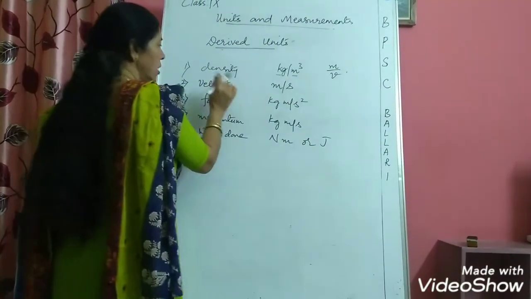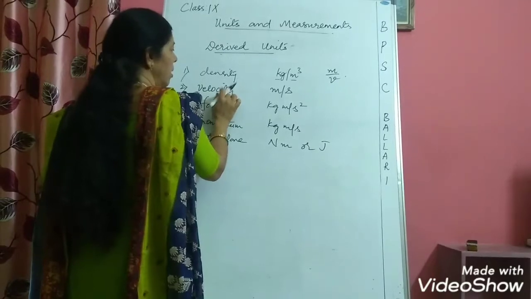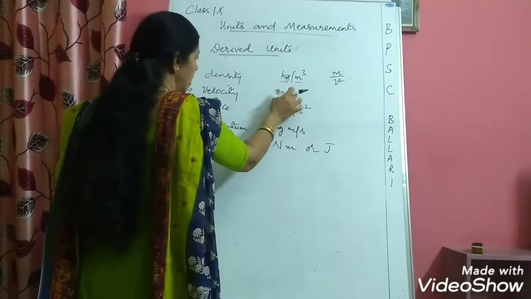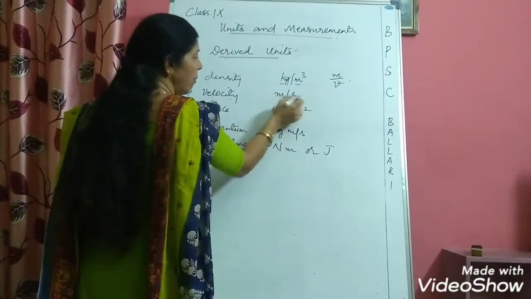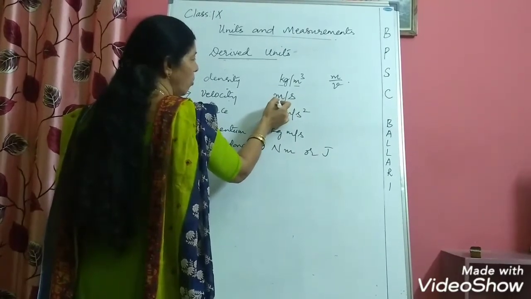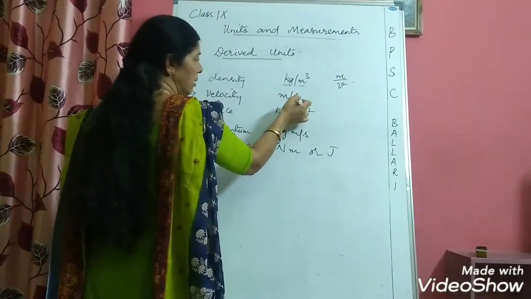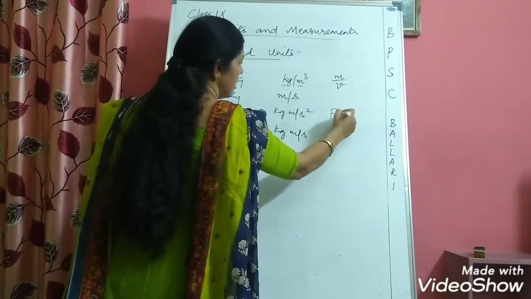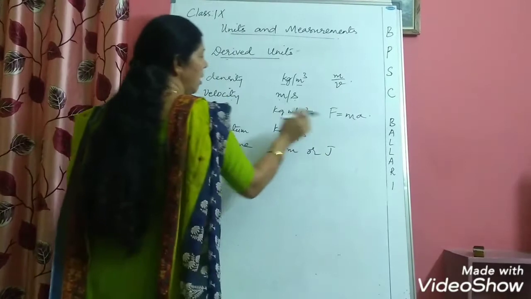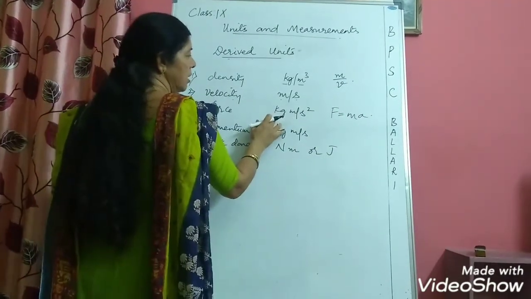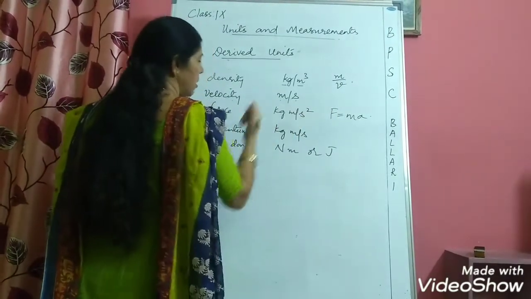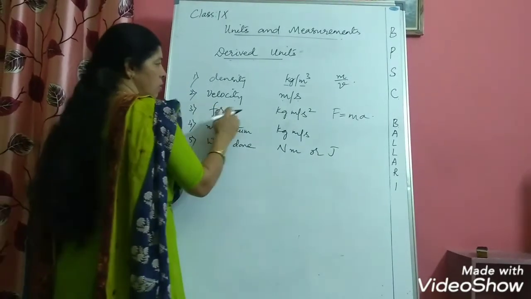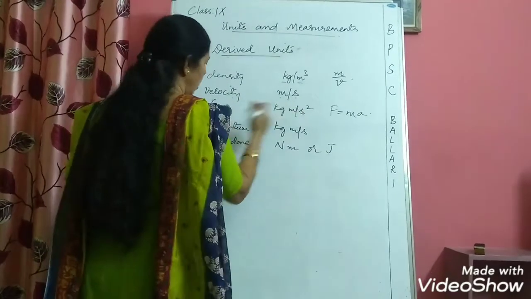Likewise, you have velocity, a derived physical quantity again, and the derived unit is meter per second. So which are the fundamental units here? It is the physical quantity length, that is meter, and time, second. Likewise, you have force. Force, we write as F is equal to ma. Mass is measured in kgs and acceleration is measured in meter per second square. So this is also a derived quantity and derived unit.